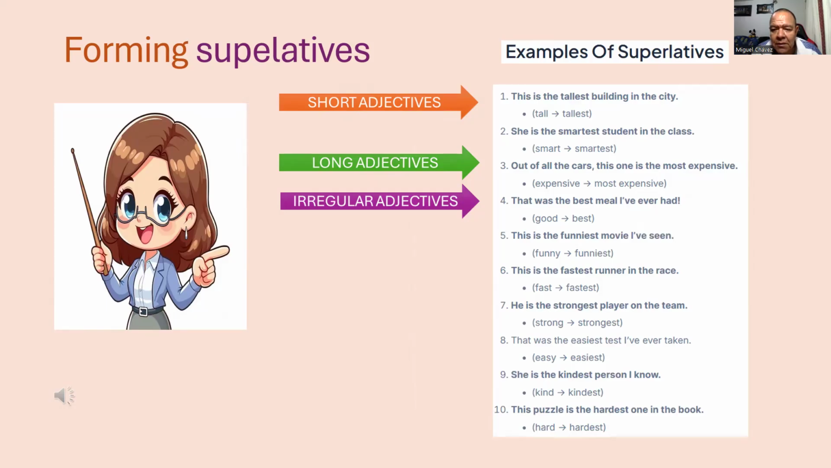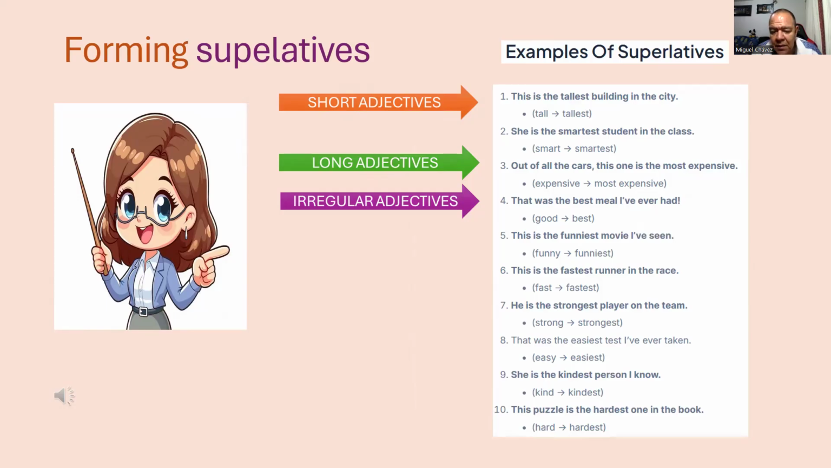Out of all the cars, this one is the most expensive. Expensive, most expensive. That was the best meal I ever had. Good, best. This is the funniest movie I've seen. Funny, funniest. This is the fastest runner in the race. Fast, fastest.